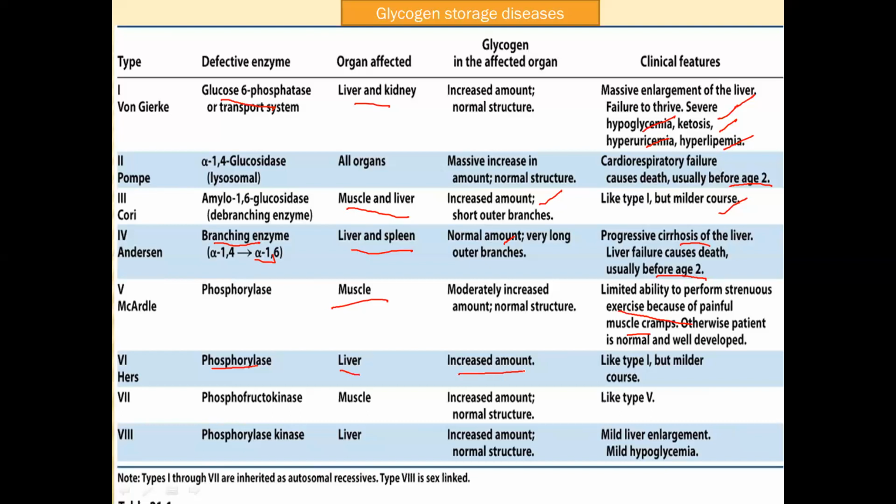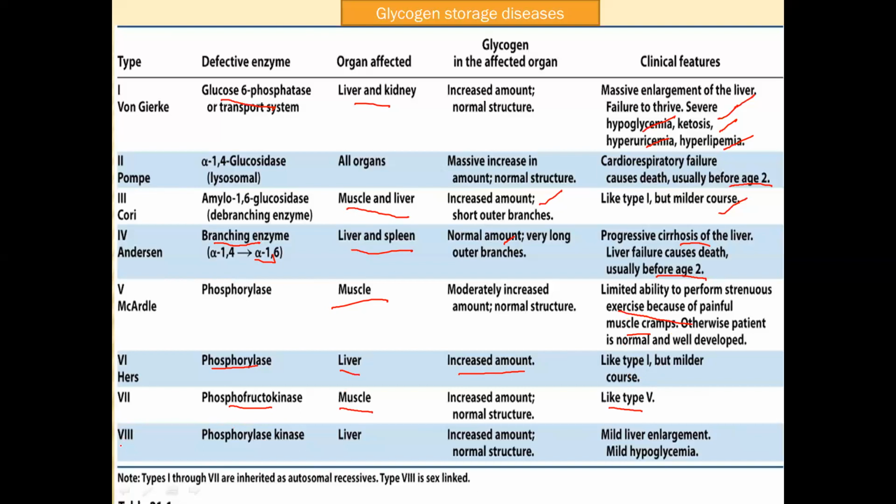Next is type 6, the same enzyme phosphorylase, but the organ affected here is the liver, and the amount of glycogen stored is very high, and it is the same as type 1 but a little bit milder in condition. Next is type 7, phosphofructokinase is the enzyme responsible here. Deficiency of this particular enzyme leads to storage of glycogen in our body. The organ affected is muscle, same as type 5.